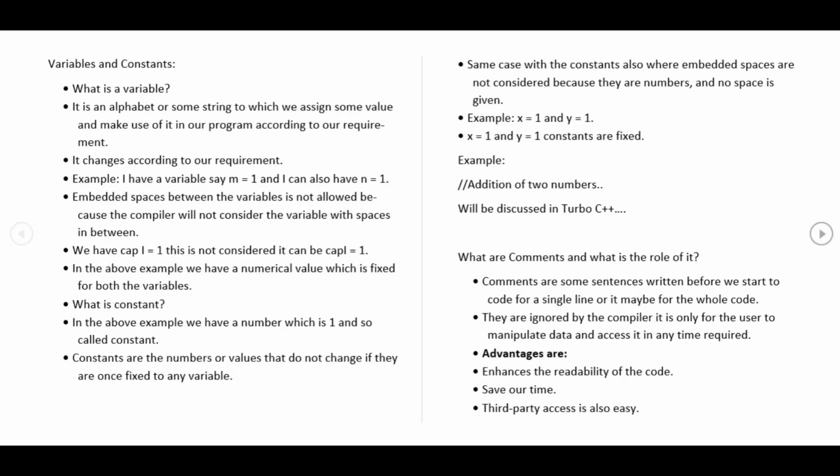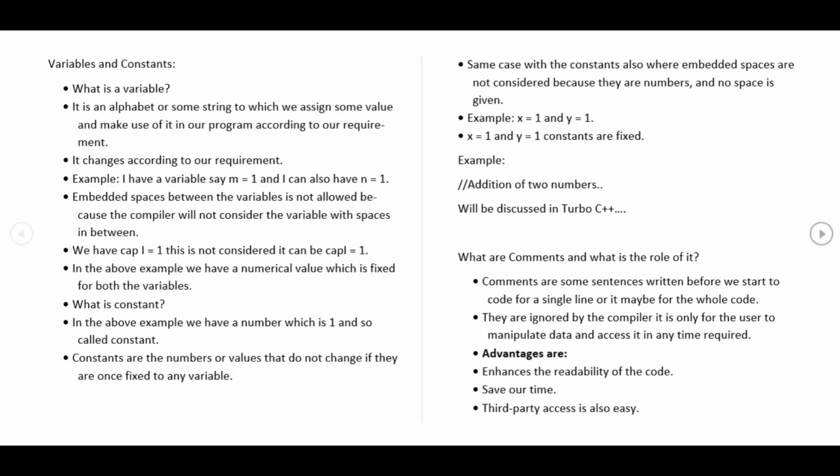A constant is a number or value which does not change once it is fixed. Same case with constants, where embedded spaces are not allowed, because if we have a number 12, and we split it and write it as 1 and a space 2, does it make any sense?